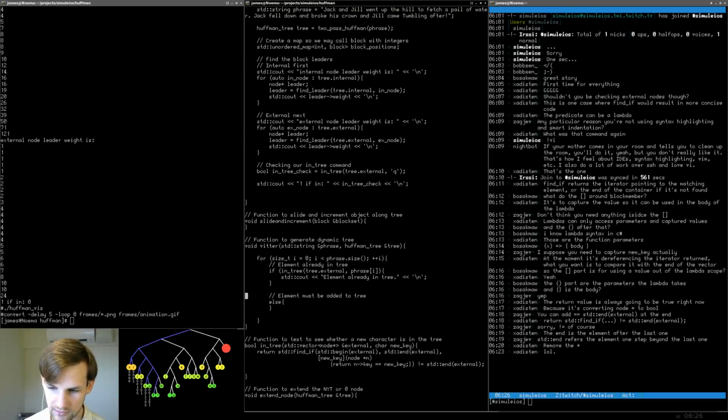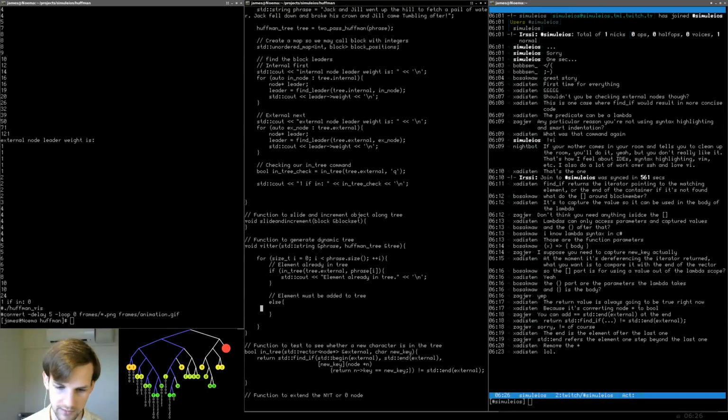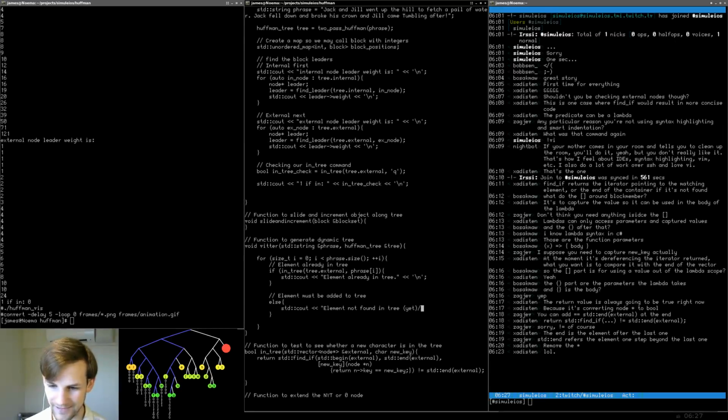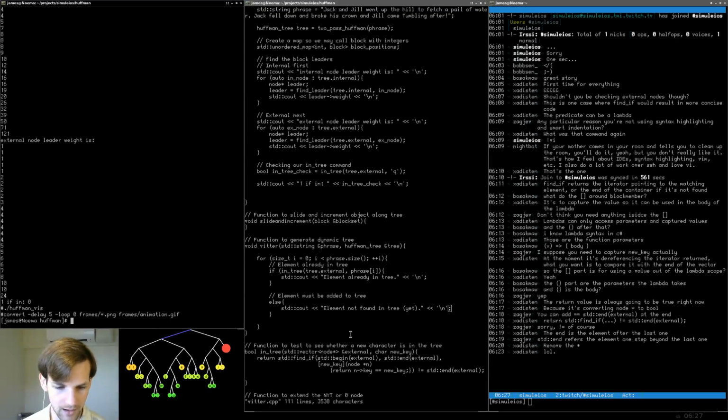And then we're going to go down here and do the same thing, except std cout element not found in tree yet. Spoiler alert, it will be in the tree eventually. So then we do a new line. There we go. And let's go ahead and create this function.